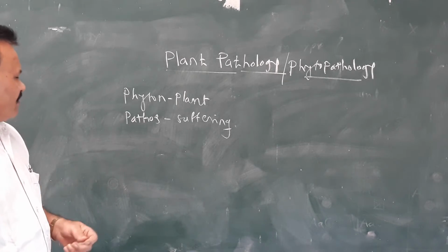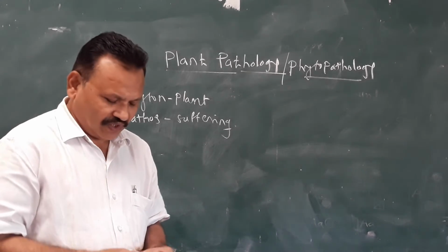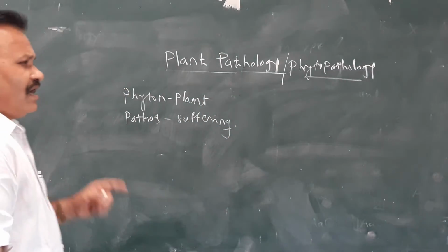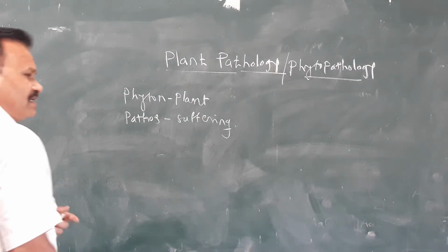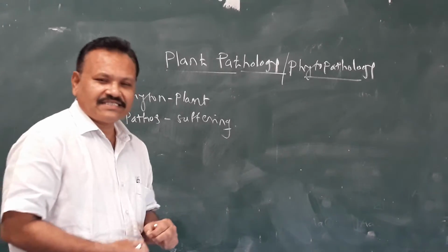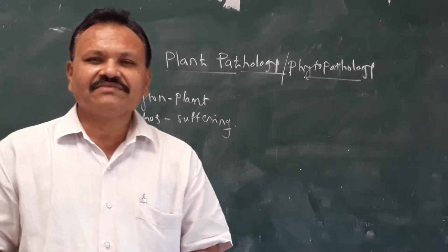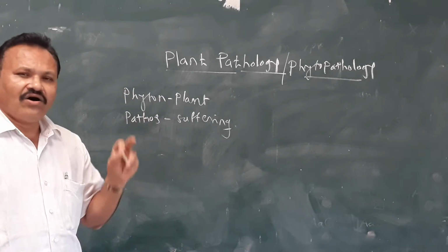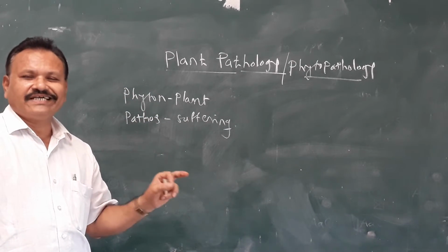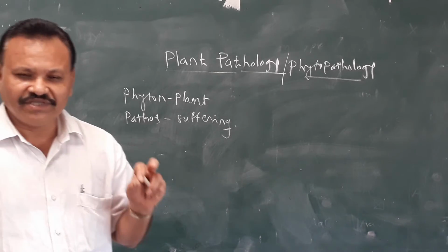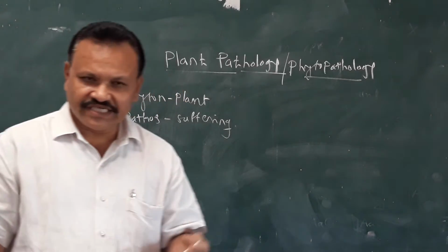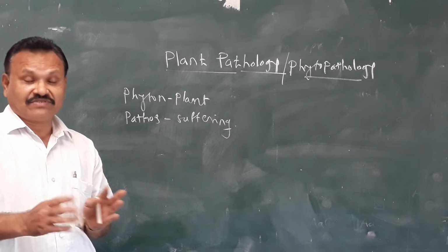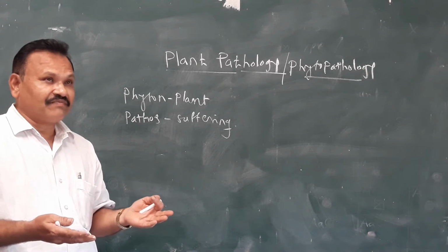There are so many diseases, and there are various types. On the basis of the type of pathogens, diseases can be classified in various ways. They can be classified on the basis of the causal agent or pathogen, or on the basis of the symptoms, meaning which type of symptoms are formed on the plants.